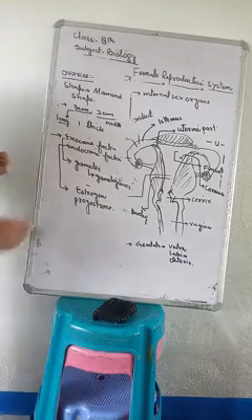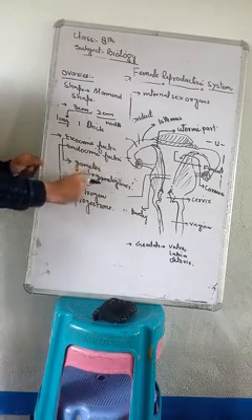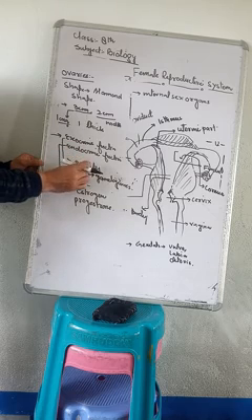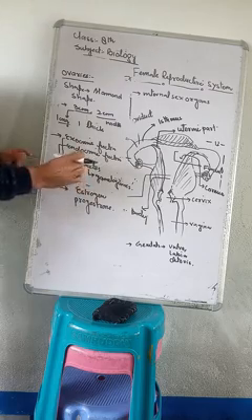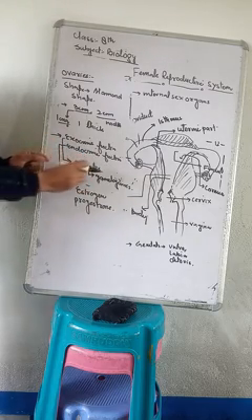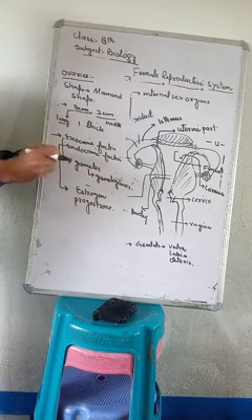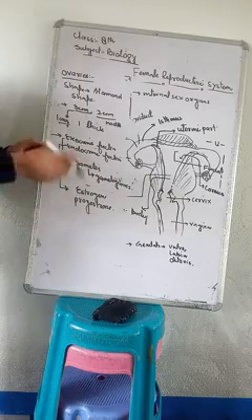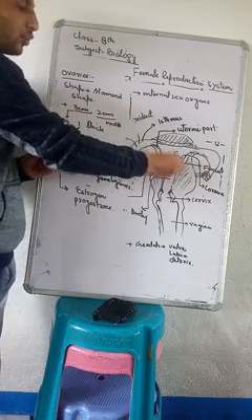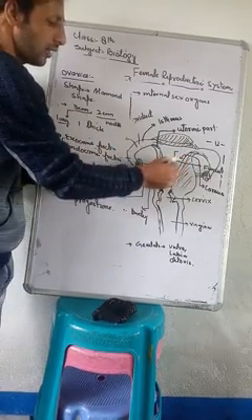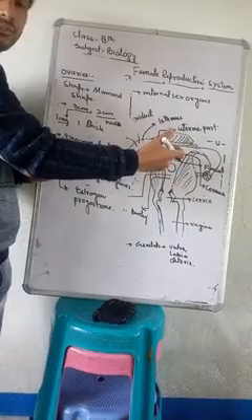Now, coming to the function of the gametes, usually you know that they are fertilized by the sperms or male gametes, and once fertilized, they develop inside the uterus to form the fetus.